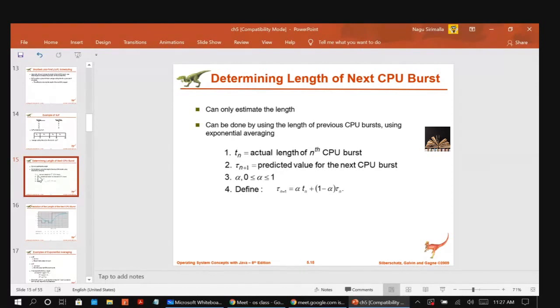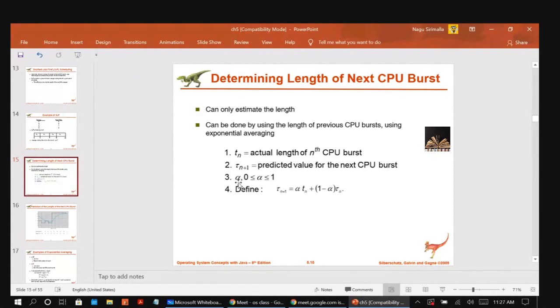How we calculate it: Tn plus 1 equals alpha Tn plus 1 minus alpha Tn. What is alpha? Alpha is a constant ranging between 0 and 1. We will see about this alpha in detail in the next slide.